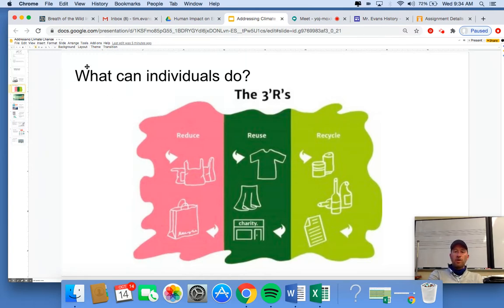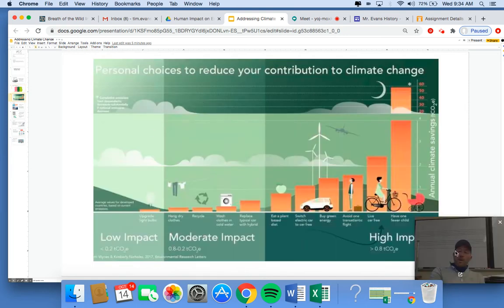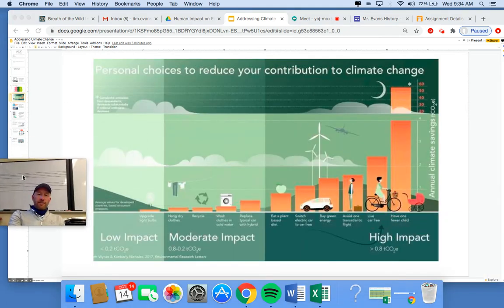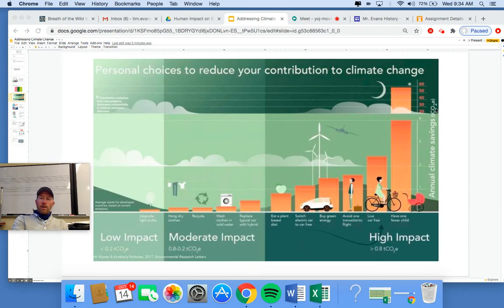Recycling is not the solution to climate change. Reducing is. Reusing helps. Recycling, so look, here are personal choices you can make in your life. The ones on the right have a big impact on climate change. The ones on the left have little impact on climate change.